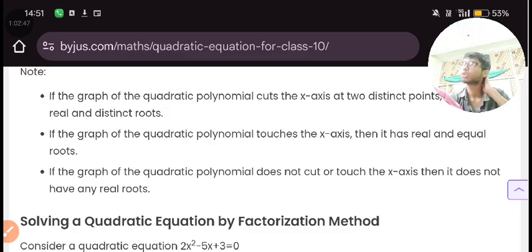A graph which is only touching the x-axis will give you equal real roots. A graph which is intersecting the x-axis gives numbers that are real but unequal. These will be distinct points.